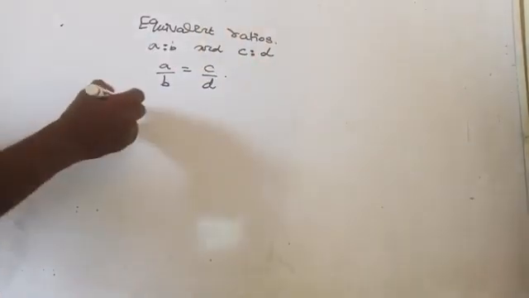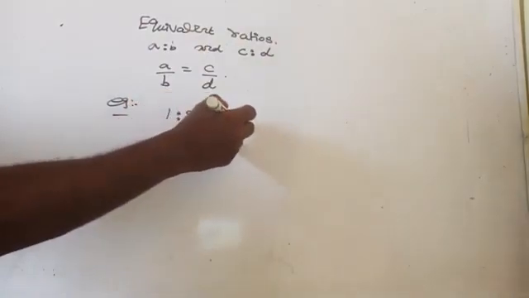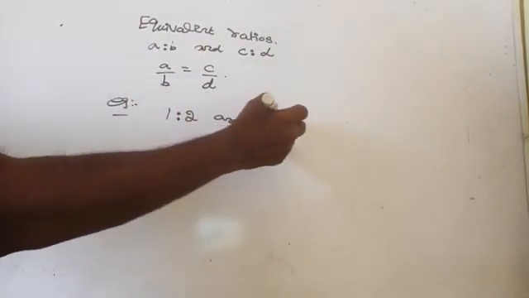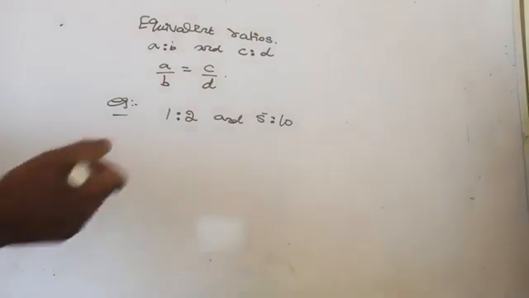Are you getting it here? For example, 1:2 and 5:10. Are these two ratios equivalent or not? Very simple.